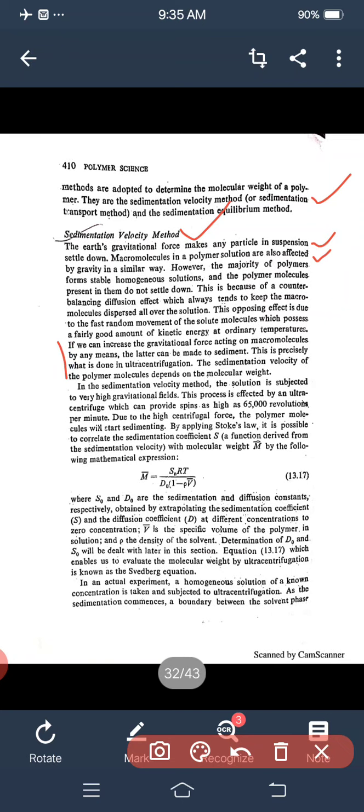This process is effected by an ultracentrifuge, which can provide spins as high as 65,000 revolutions per minute. Due to the high centrifugal force, the polymer molecules will start sedimenting, following Stokes law.